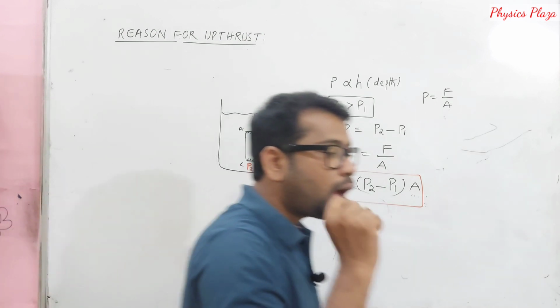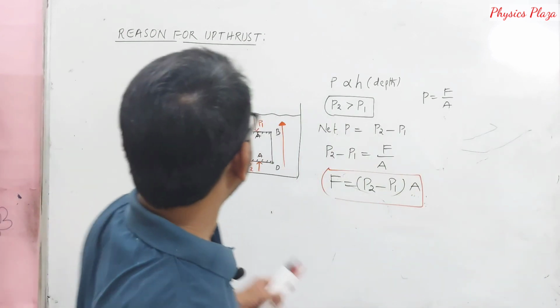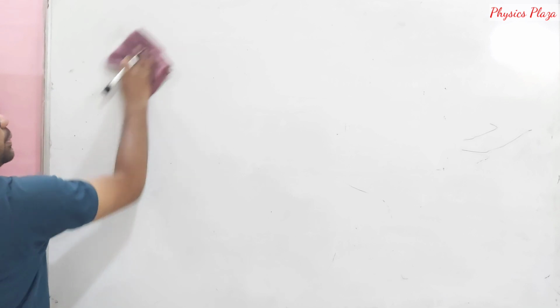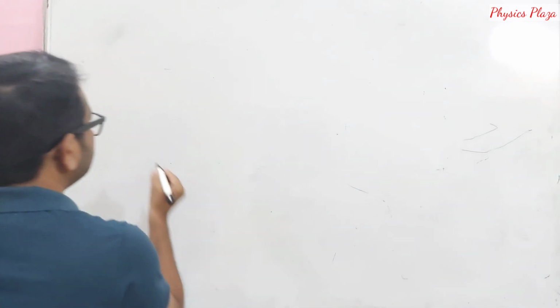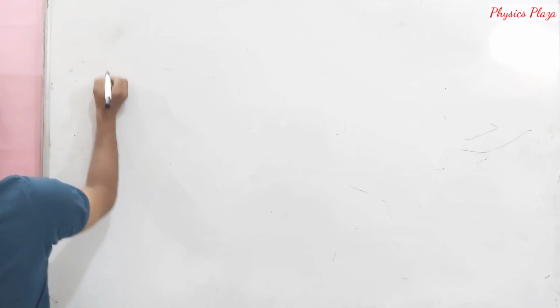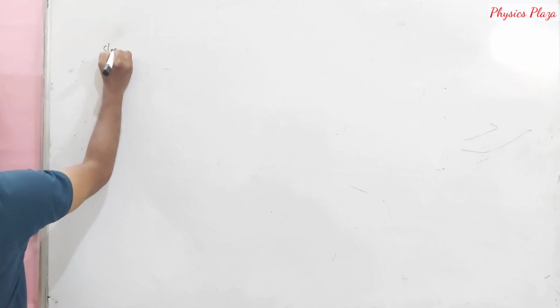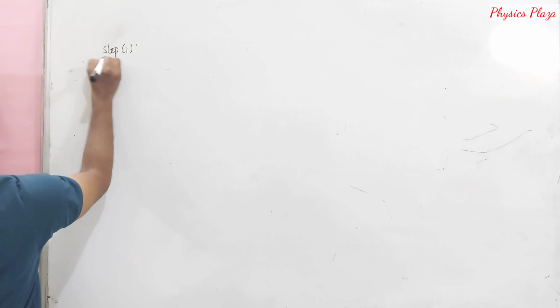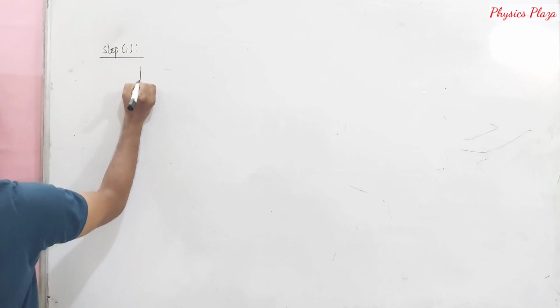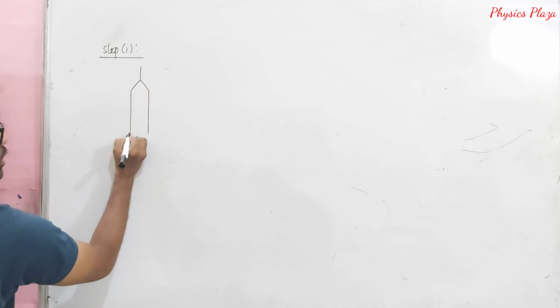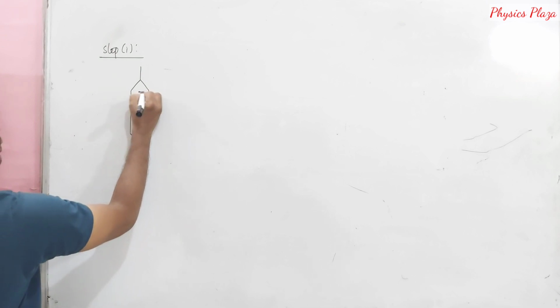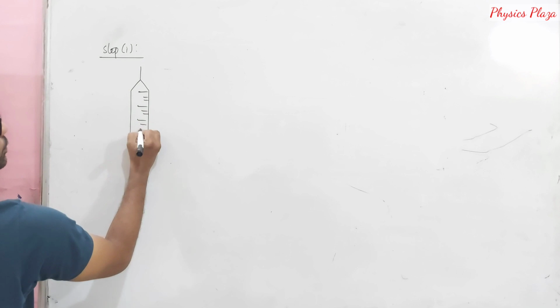Now, dear children, how to calculate the buoyant force? Step by step, let us see, so that it will be very easy for us to understand. Calculating the buoyant force, step 1. Let us take a spring balance.